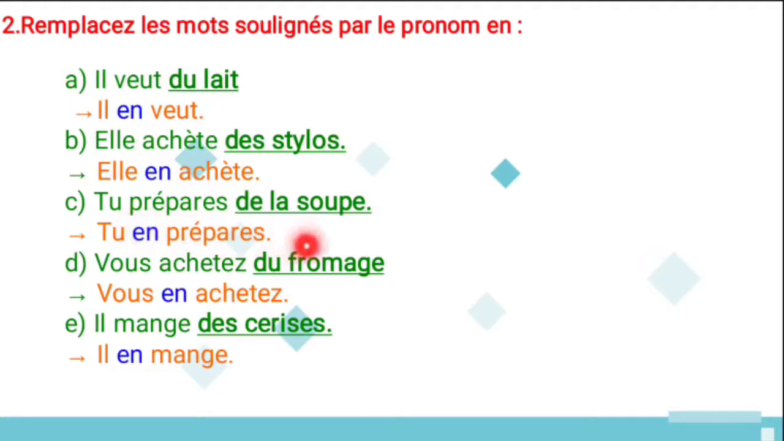And tu prépares de la soupe, so you prepare some soup. And tu en prépares, and you prepare it. And vous achetez du fromage, vous en achetez, and you buy it. And next, il mange des cerises, and he eats some cherries. And il en mange, so he eats it. So this is all about the second content, that is le pronom en.